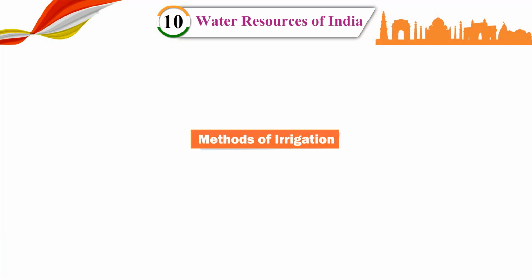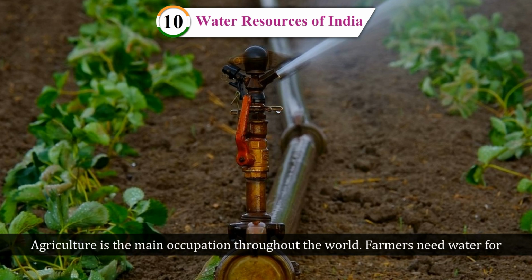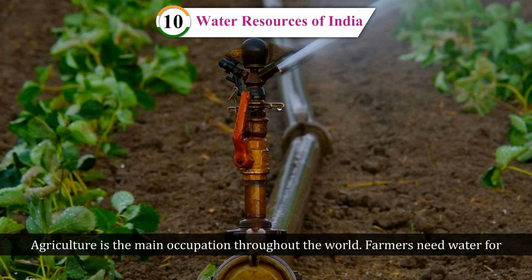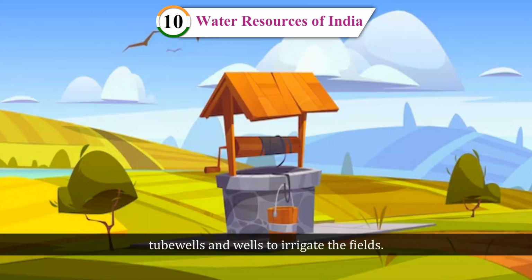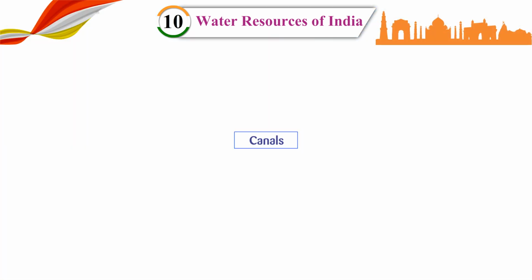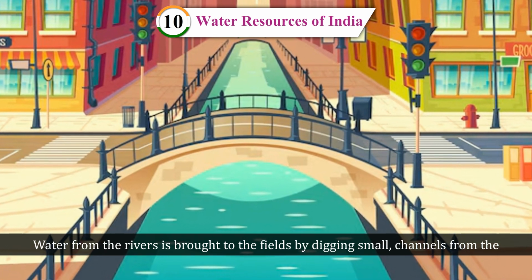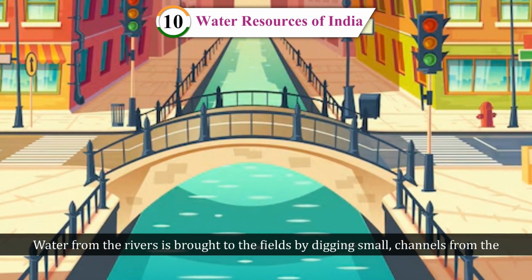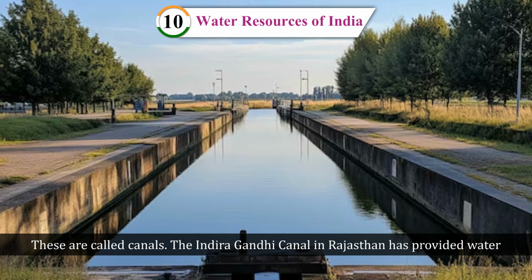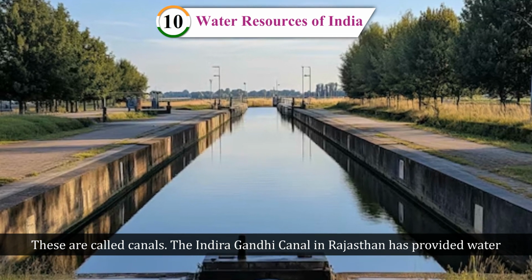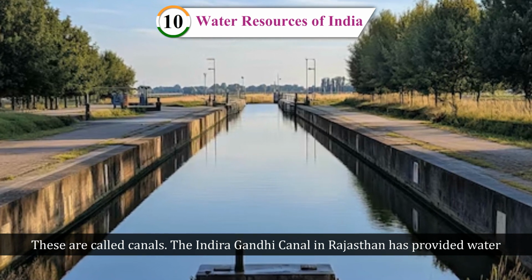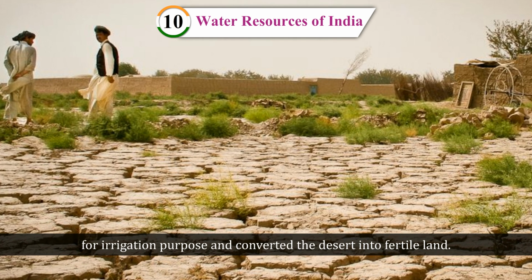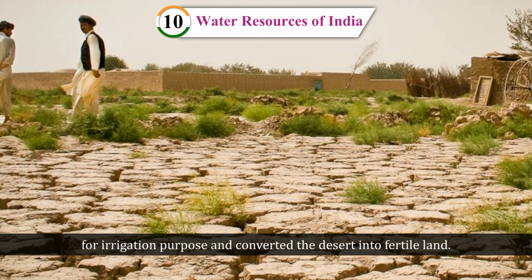Methods of irrigation. Agriculture is the main occupation throughout the world. Farmers need water for their crops. During the dry season, water is drawn by different methods: canals, tanks, tube wells and wells to irrigate the fields. Canals. Water from the rivers is brought to the fields by digging small channels from the rivers. These are called canals. The Indira Gandhi Canal in Rajasthan has provided water for irrigation purposes and converted the desert into fertile land.